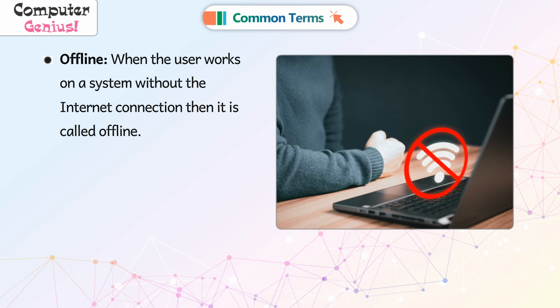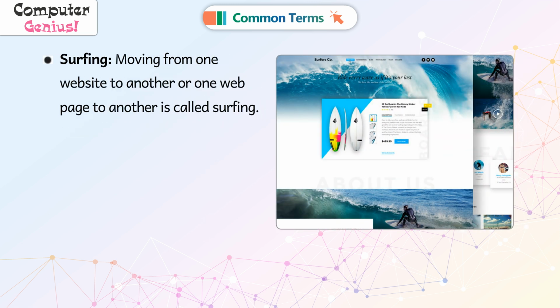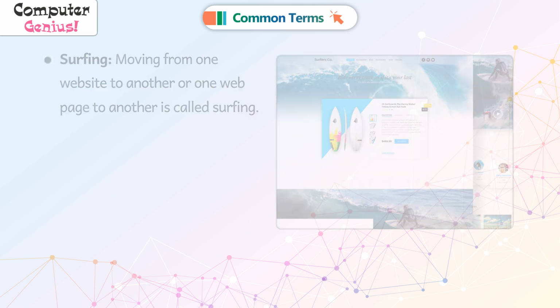Offline. When the user works on a system without the internet connection, then it is called offline. Online. When the user works on a system with the internet connection, then it is called online. Surfing. Moving from one website to another or one web page to another is called surfing.